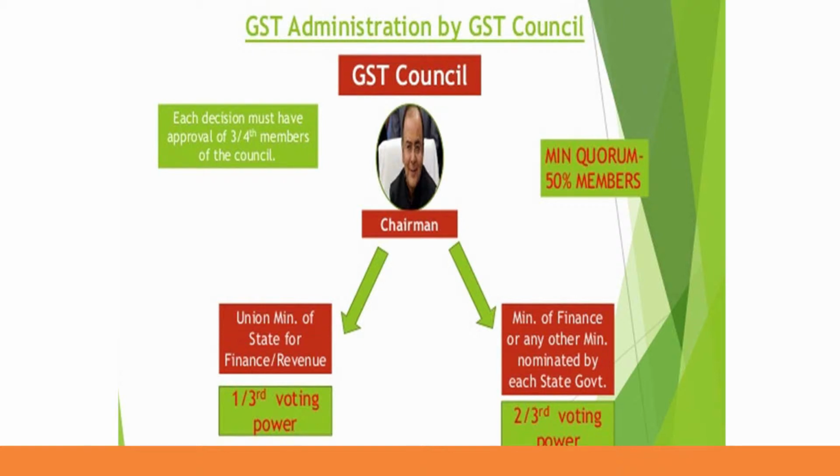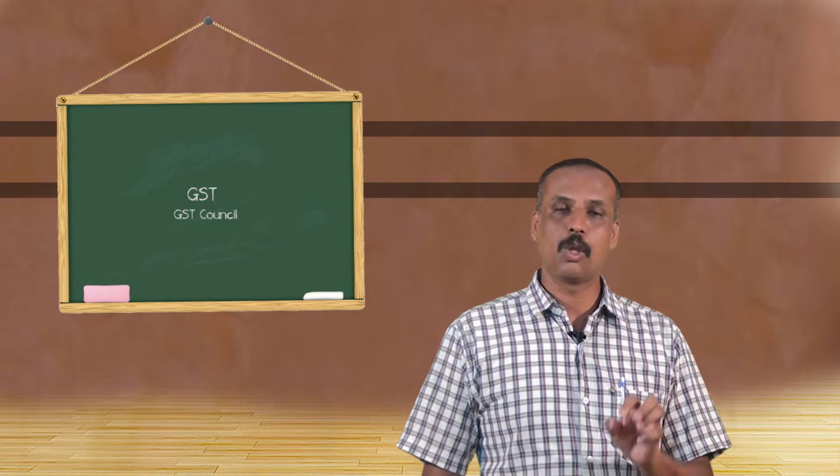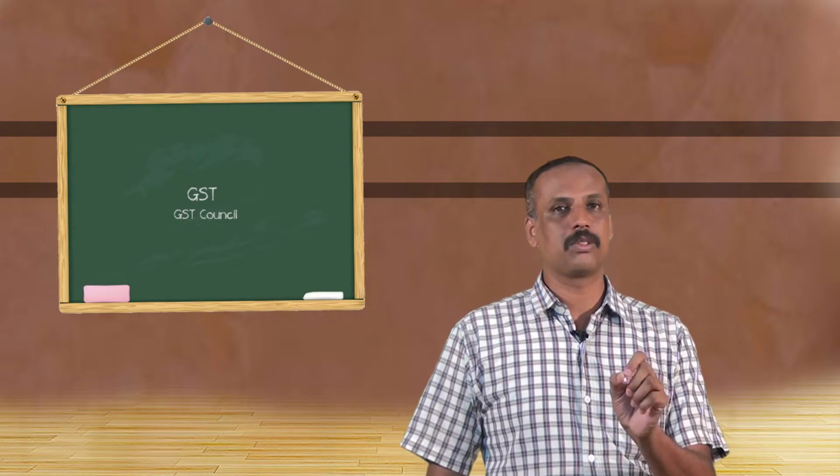And the voting rights are in the hands of state ministers and central ministers. The central minister, the Union Minister of State for Finance or Revenue, has 1/3 voting power, and the state ministers have 2/3 voting power. That is, any minister nominated by the state government or any other revenue minister of the state has their voting right. So 1/3 is in the hands of central ministers, 2/3 is in the hands of the state ministers. Minimum 50% quorum should be required.